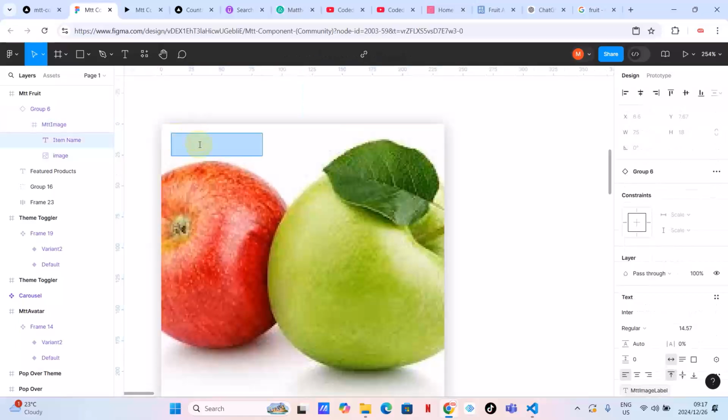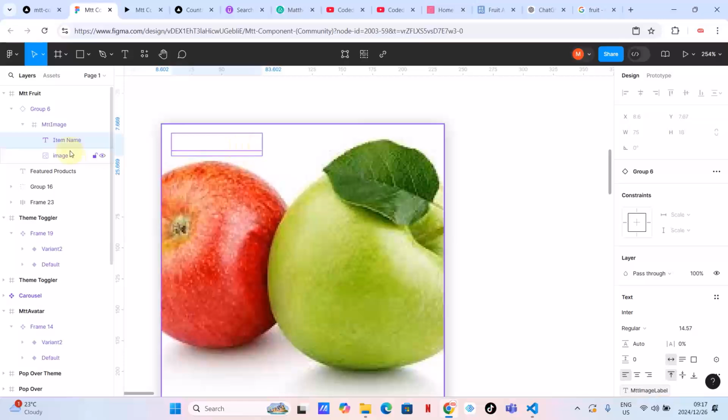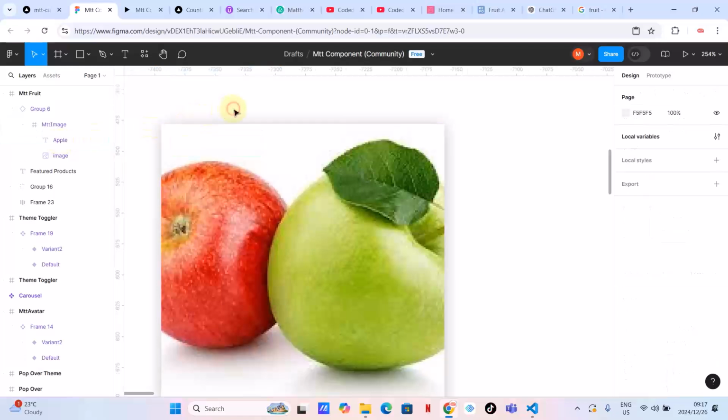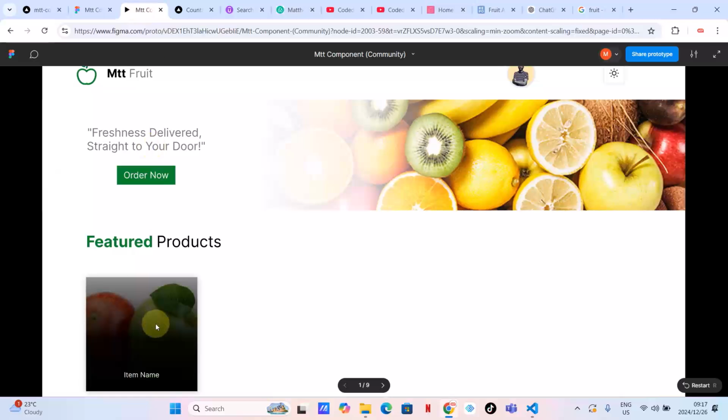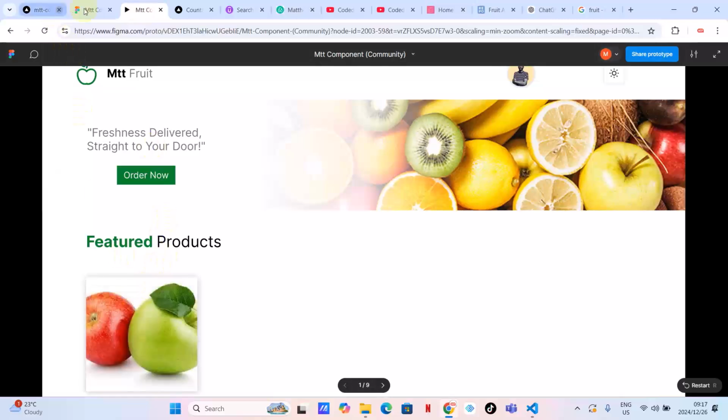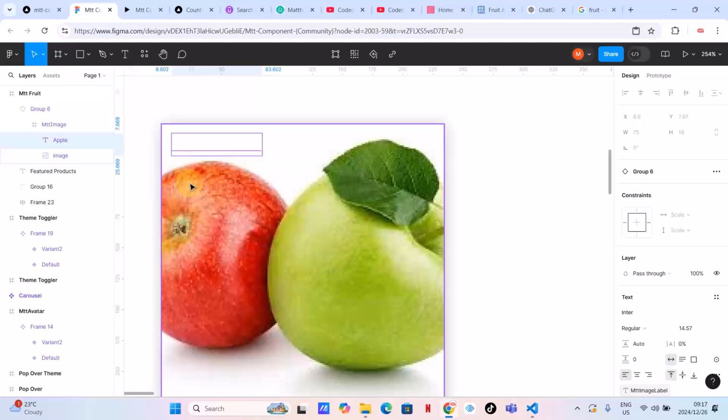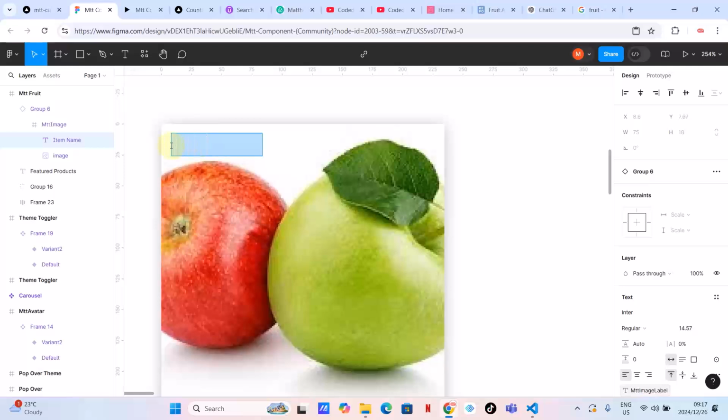So what we want to do, this is some sort of a text element. Let's see if I click on it. As you can see, here it is. There is item name. What if I change this item name to Apple? Let's see what will happen. Not really. I've changed the wrong thing. Let me just click undo, undo. But what I know is there is a text here, which we can change to Apple.